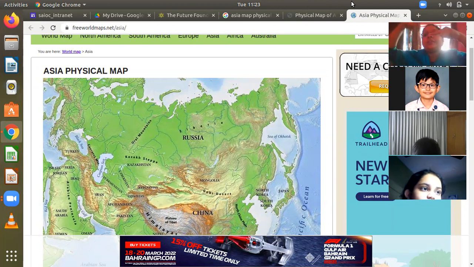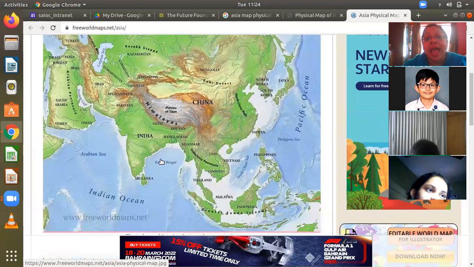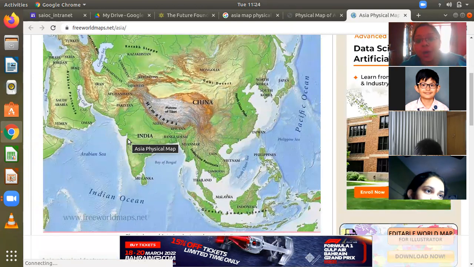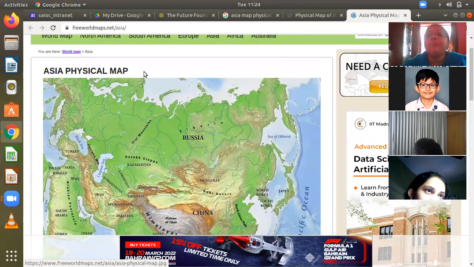So of course 60 to 80, that entire region which becomes the extreme northern part of Asia with Russia, the northern part of Russia, comes under the frigid zone. It's 80 degrees, and a little far from the north is basically the North Pole. Now Asia has climate which is extremely hot, with the hottest regions of the world, to temperate in between, and extremely cold in the far north.